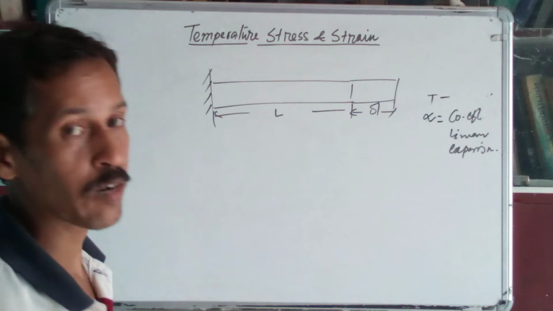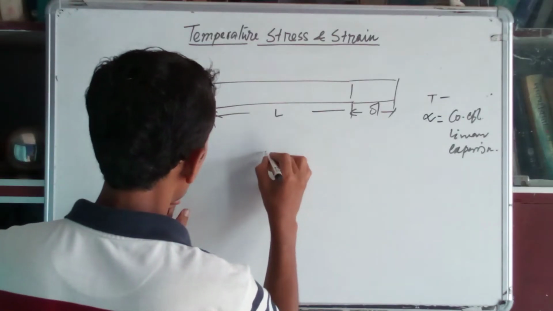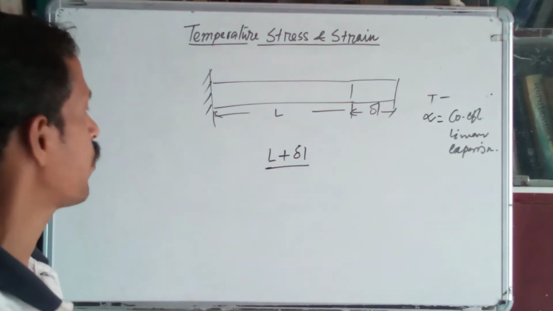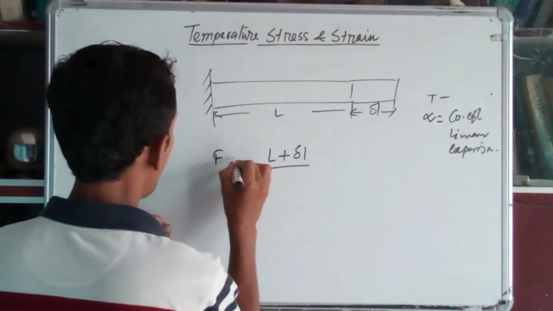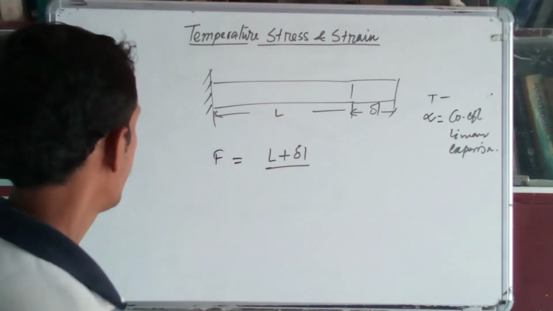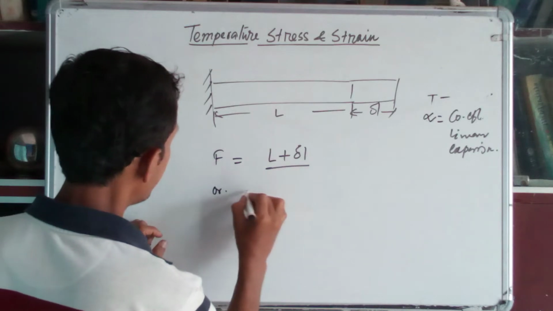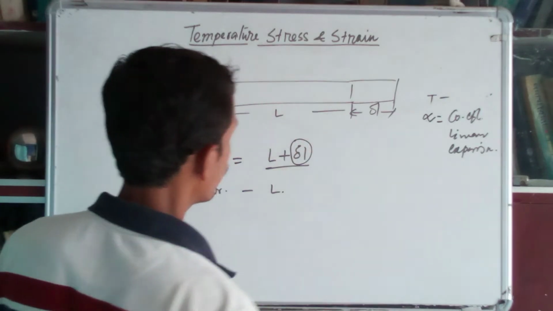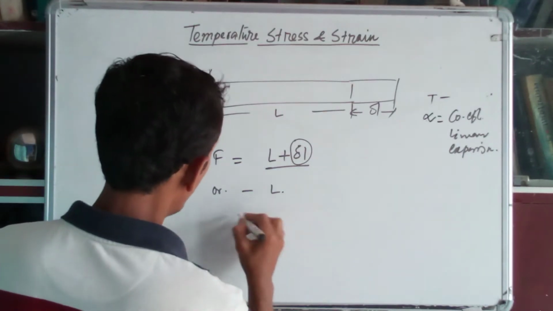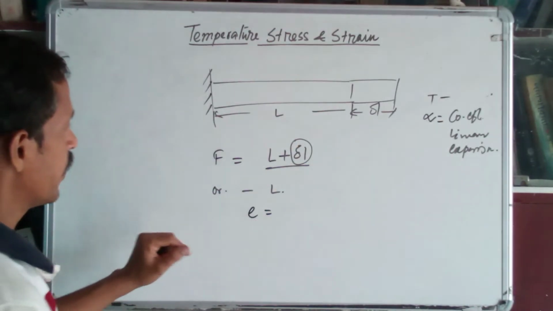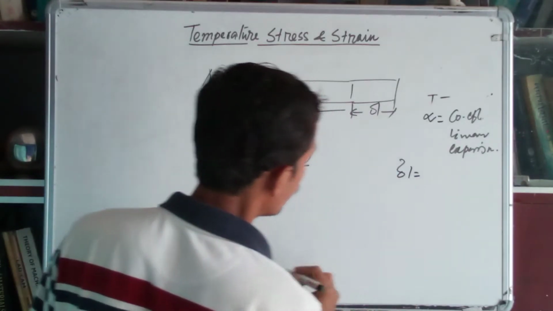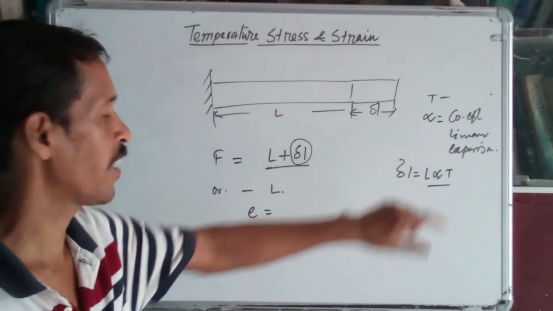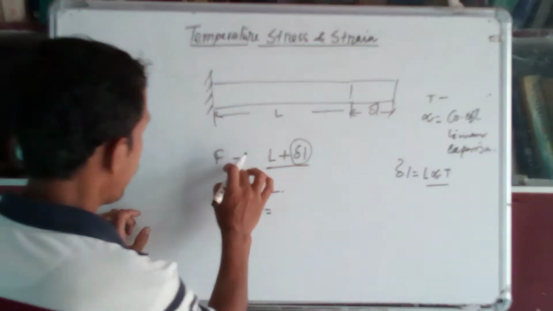So how much will the length increase? The final length is L plus del L, and the original length is L. So del L is equal to L into alpha into T.